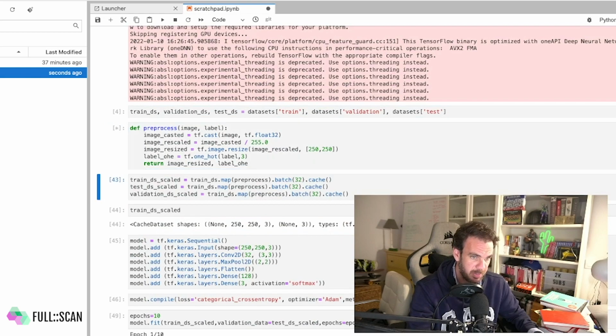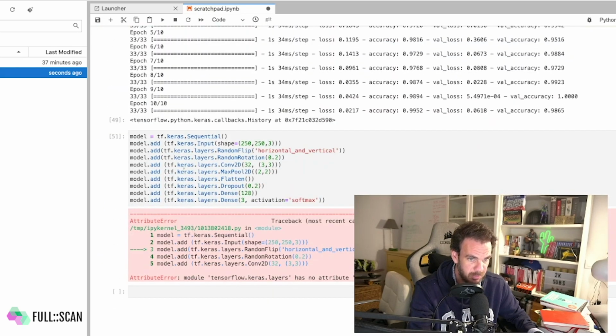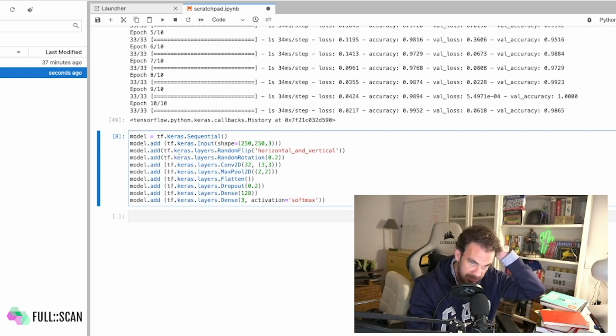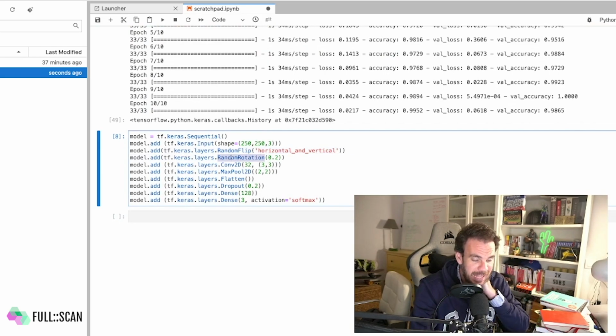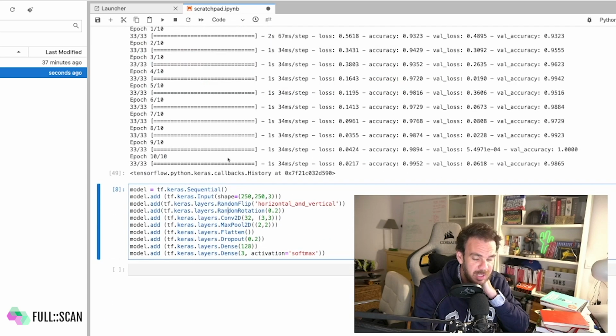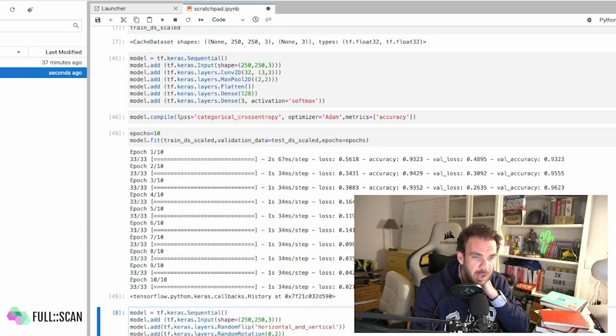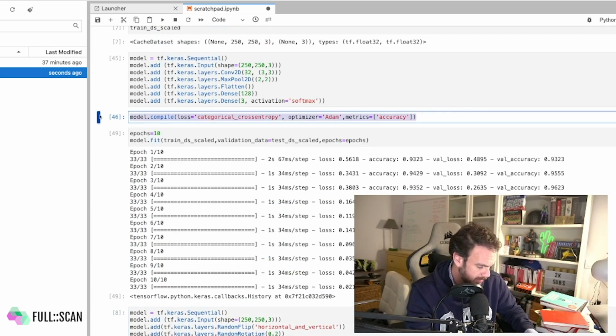Let's run the pre-processing. That's good, let's skip that, as we are with this second model. It should work now. Okay, you can see this is getting those layers. They may be a recent introduction, not sure in which version, definitely not in 2.3, but they are indeed in 2.7 as we just saw.